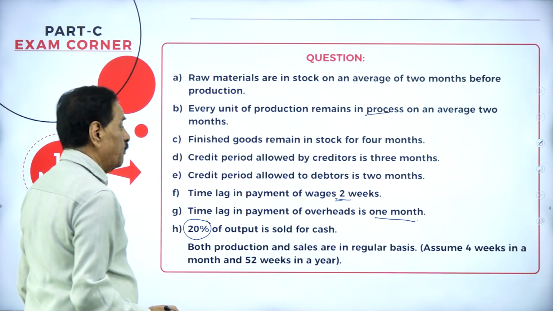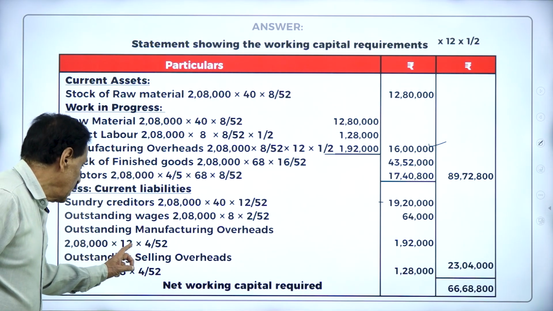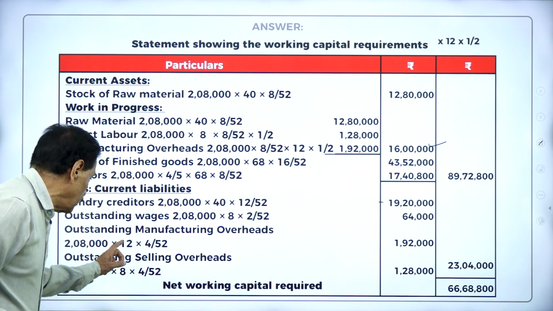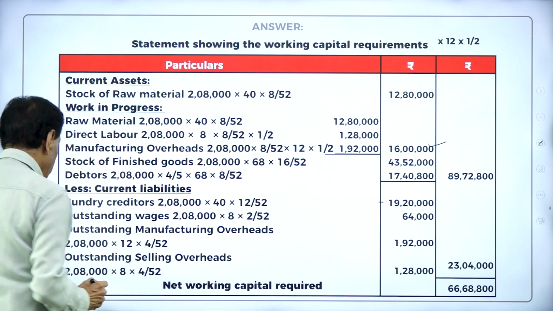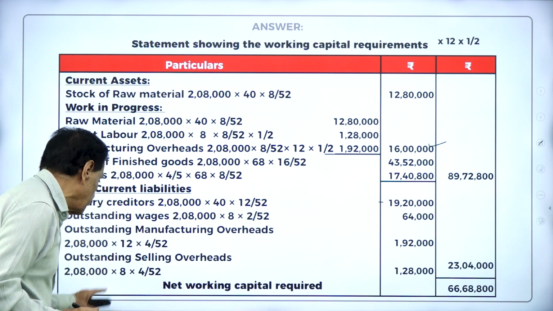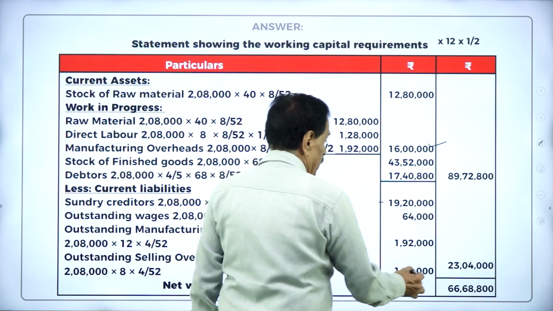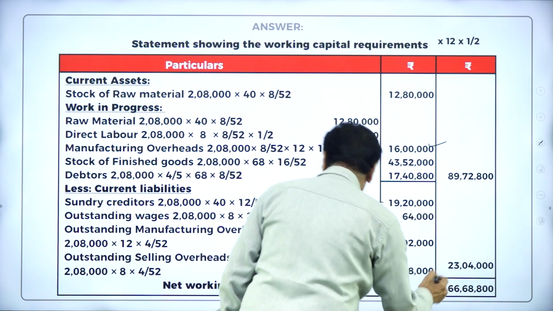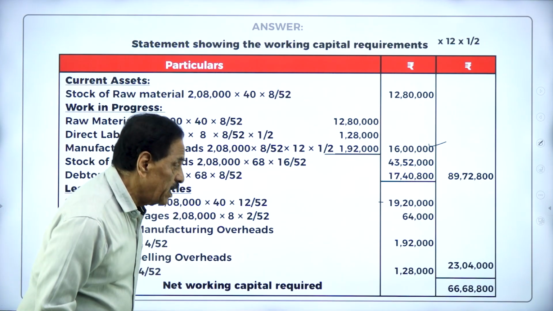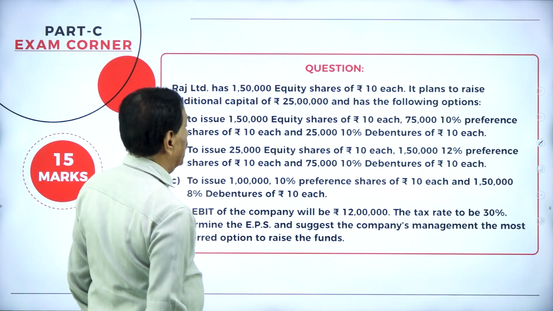Outstanding manufacturing overhead. Overhead is 1 month, means 4 weeks. Outstanding manufacturing 2,08,000 into 4 divided by 52 into 12. It works out 1,92,000. Outstanding selling overhead 2,08,000 divided by 52 into 4 into 8, 1,28,000. If you add all these, 23,04,000. Totally it will come 66,68,800. This is net working capital required.